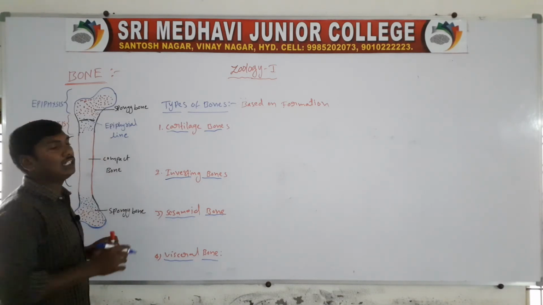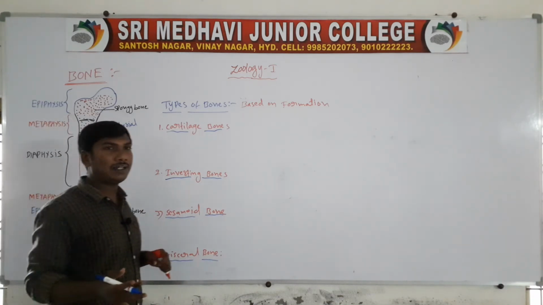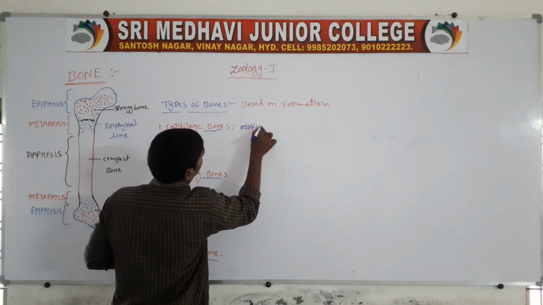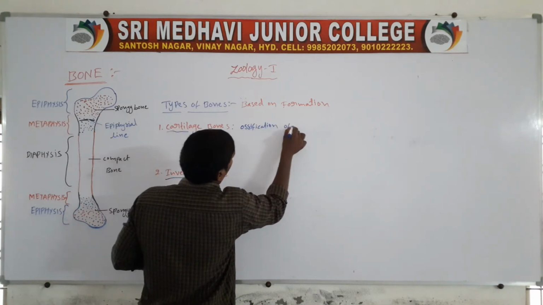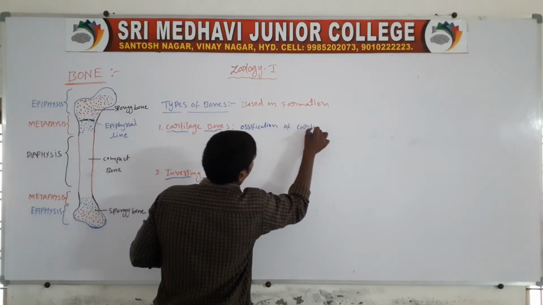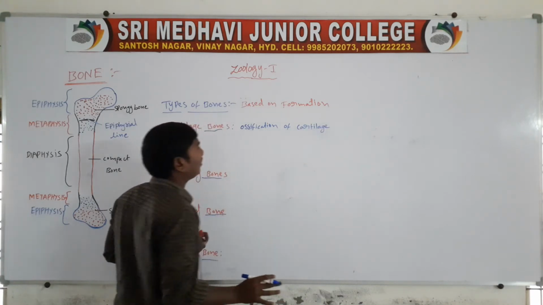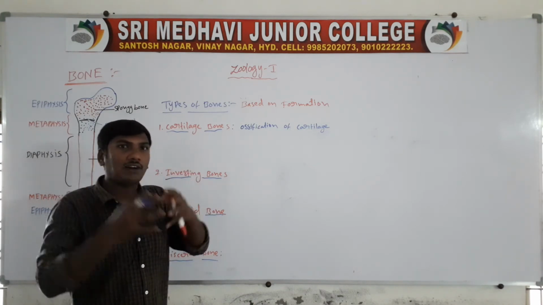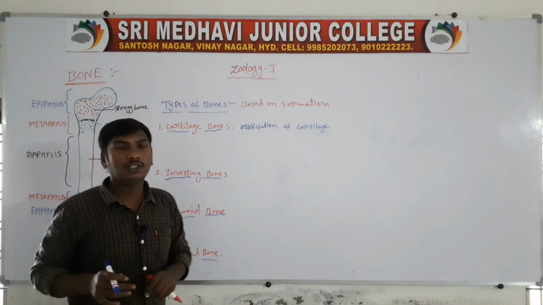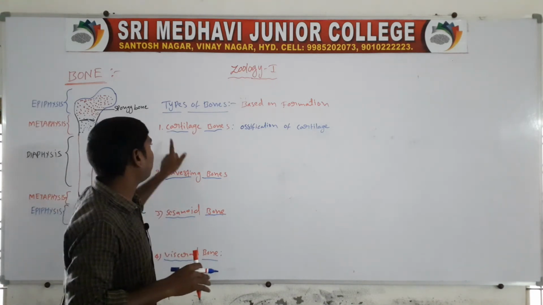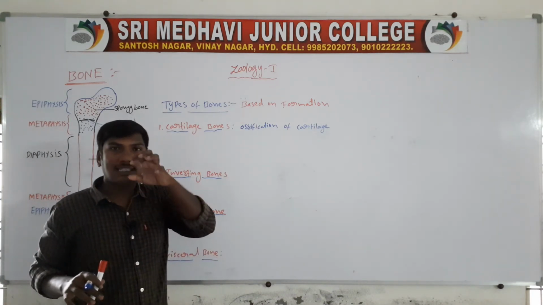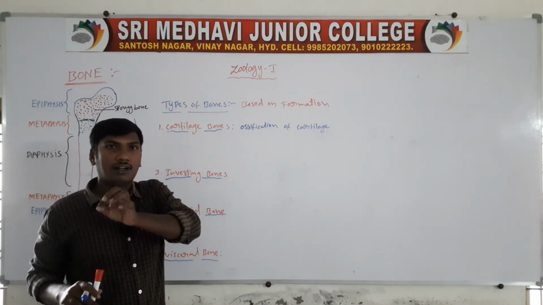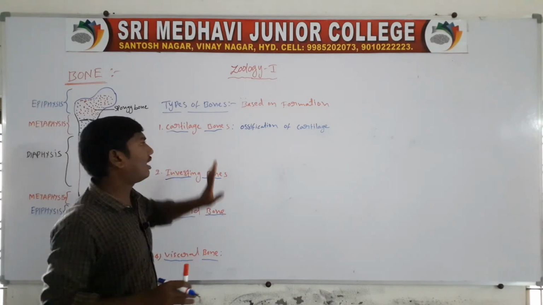First one, cartilage bones. The cartilage bone is formed by the ossification of cartilage. Ossification means fusion, the fusion of the cartilages forming the bone. That bone is called the cartilage bone.